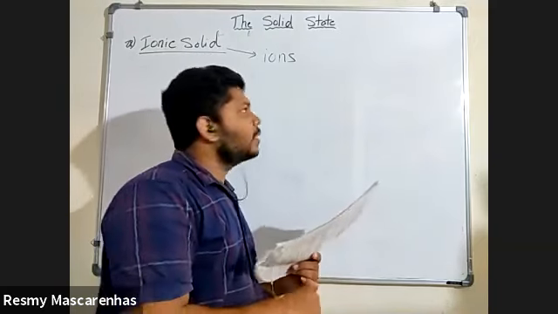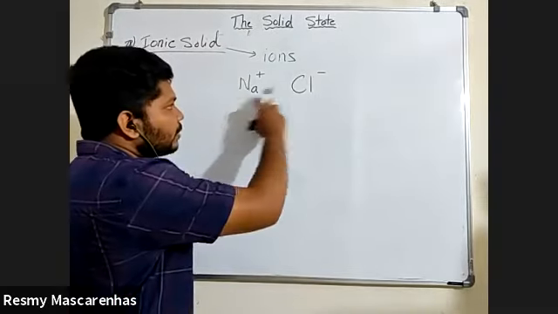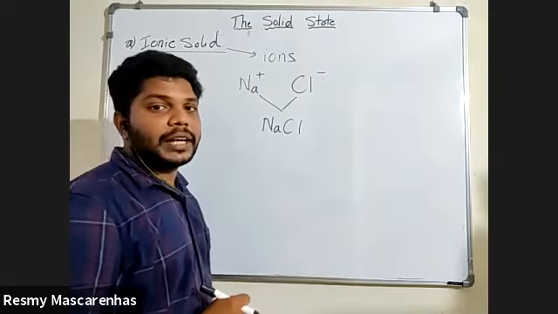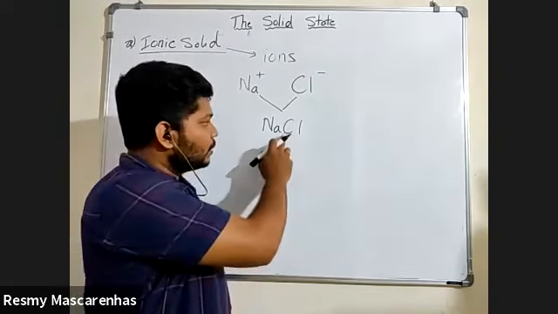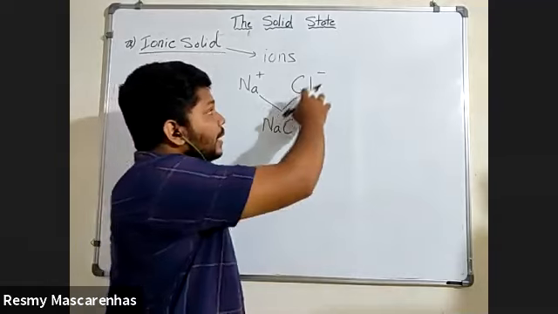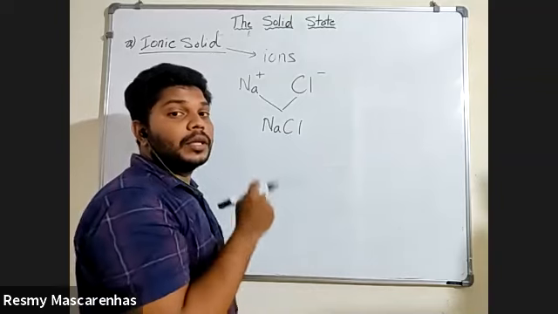Clear? Okay. I'm giving you one example: Na plus, Cl minus. You have seen this, no? Na plus you have seen, Cl minus you have seen. Together, what are you getting? Salt, NaCl. NaCl is the salt which is there in your kitchen. So how do you get this salt? The ion of Na and the ion of chlorine, when they come together, you get NaCl. So this is how this type of solid is formed.